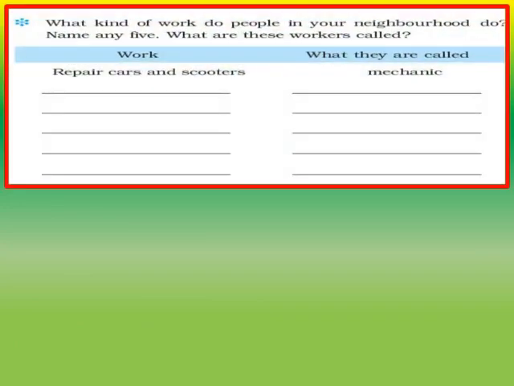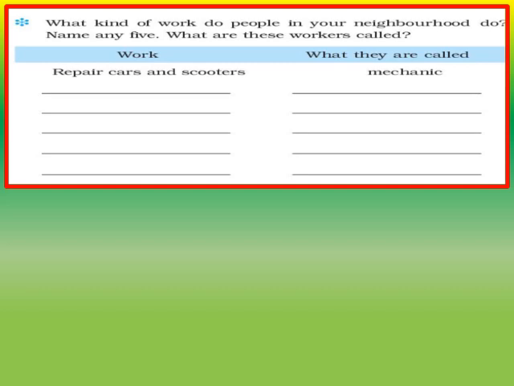What kind of work do people in your neighborhood do? Name any 5. What are these workers called? Children, the meaning of the word neighborhood is the area near your house. Neighborhood means the area near your house. So children, here we have to write on one side the different types of work done in our neighborhood, and on the other side we have to name the workers who do this work.